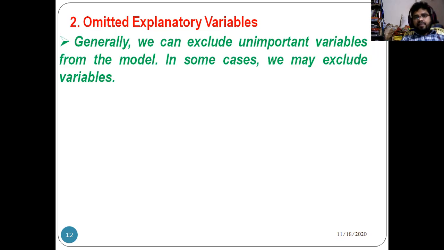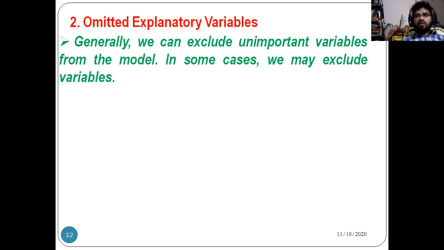Unimportant variables can influence the dependent variable at some level of significance. So we can remove an unimportant variable from the model. Sometimes we can exclude some variable.